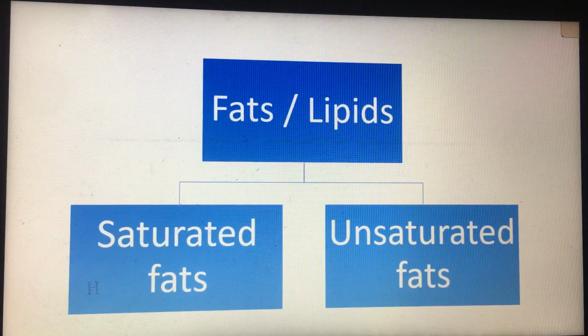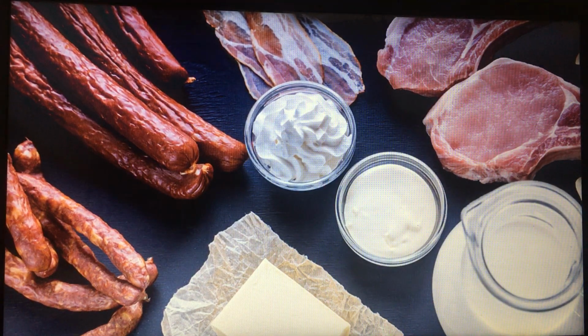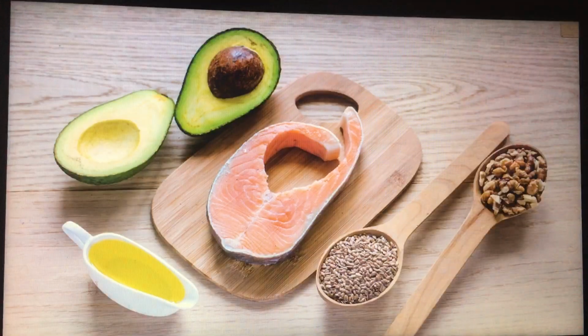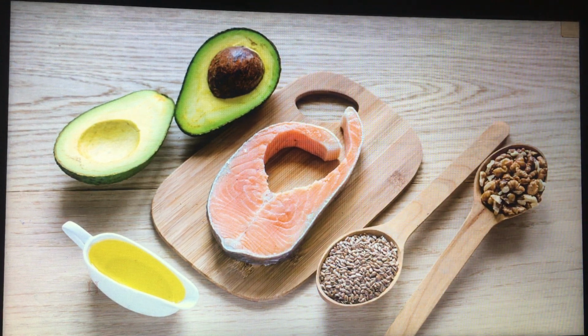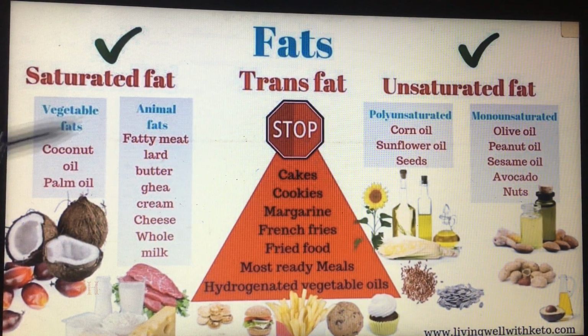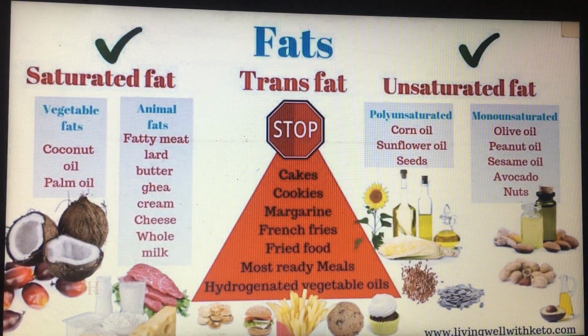Saturated fats are found in meat, milk, egg, and whatever, and unsaturated fats are found in sunflower seeds and peanuts, and we have many oils. Now here we have the difference between saturated and unsaturated fats. Those are the foods with saturated fats, and those are the foods with unsaturated fats.